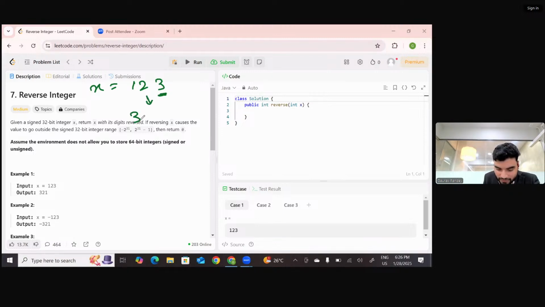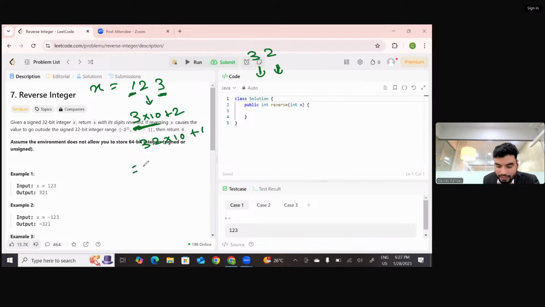As of now, if this is a single digit, it's at the ones place, yes or no? The value will be 3. If another digit comes, we can multiply the previous number by 10 and add the upcoming number, because now it's on the tens place. So every time we add a new digit from the back, we multiply by 10. Now this will become 32. Then we access another digit, which is 1, and again multiply by 10 and add the digit.